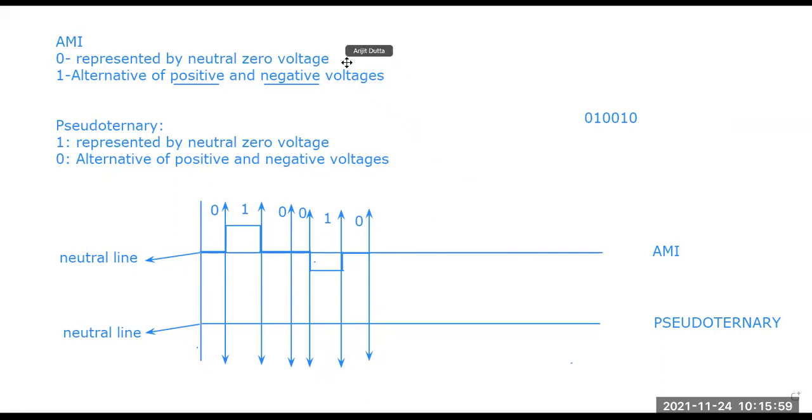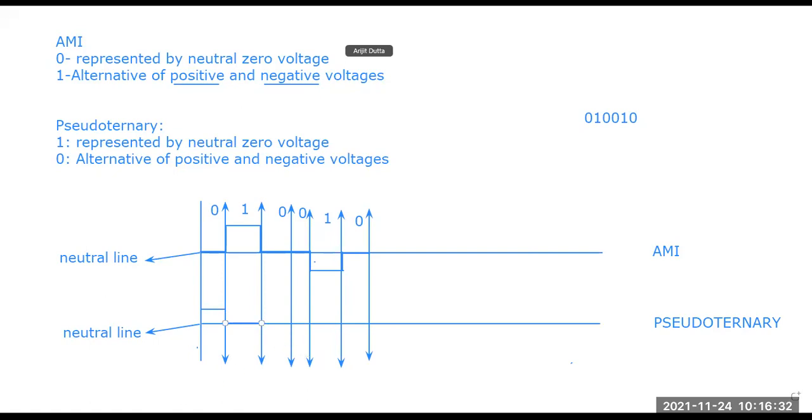And if I just draw the reverse of this particular 0 1 0 0 1 0 into the pseudo ternary, then what happens? Then the 1 is represented by the neutral 0 voltage, and 0 is the alternative positive and negative voltage. So first, the first part is 0, so it is for the positive part. Then the 1. So when it is 1, it is coming to the down line and it is moving into the neutral part.